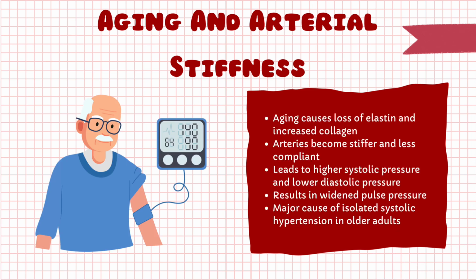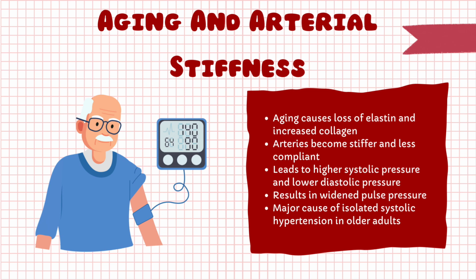As we age, the composition of arterial walls changes. Elastic fibers decrease and collagen increases. This makes arteries stiffer and less compliant. Stiffer arteries can't expand as easily during systole. As a result, systolic pressure rises, while diastolic pressure falls. The difference between these two, the pulse pressure, becomes wider.